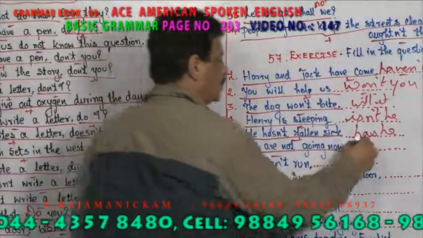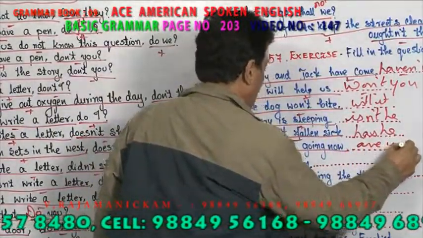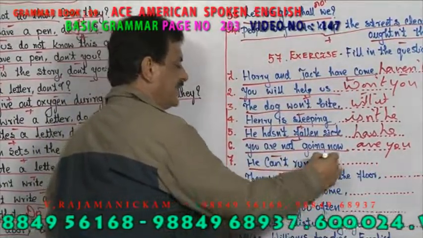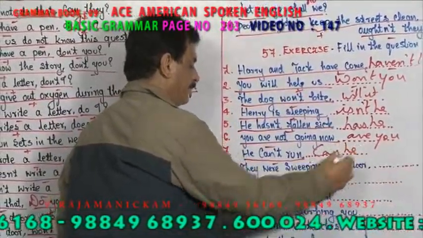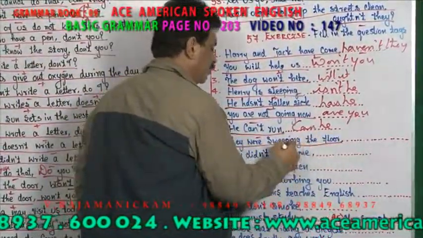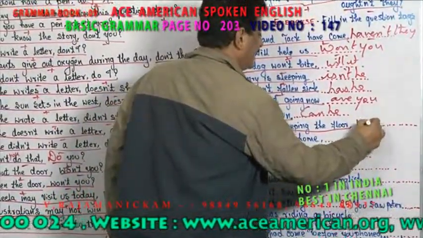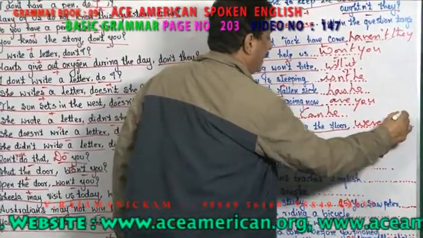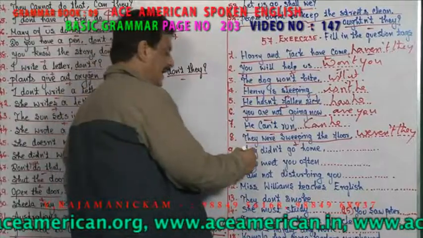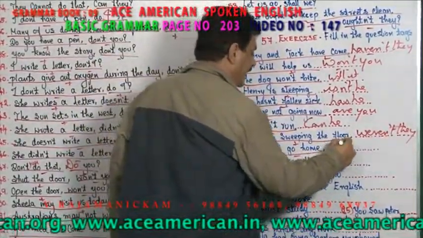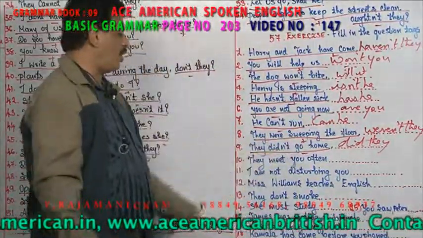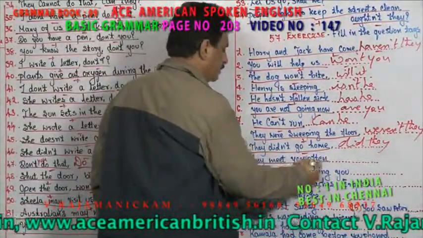Are you? Next, he can't run. It is a negative sentence. What is the positive? Can he? They were sweeping the floor. It is positive. What is the negative? Weren't they? Next, they didn't go home. What is the tag? Negative. Did they? Now they meet you often. It is positive.